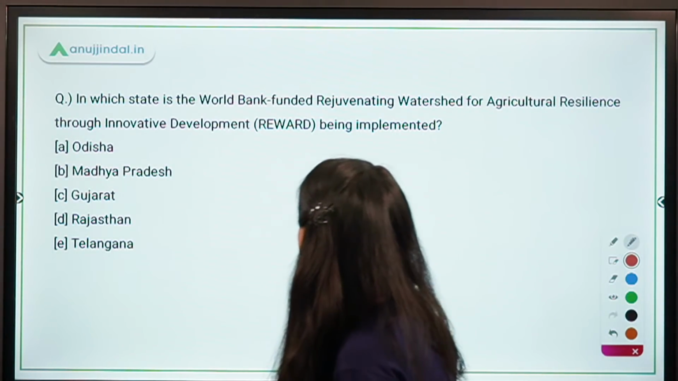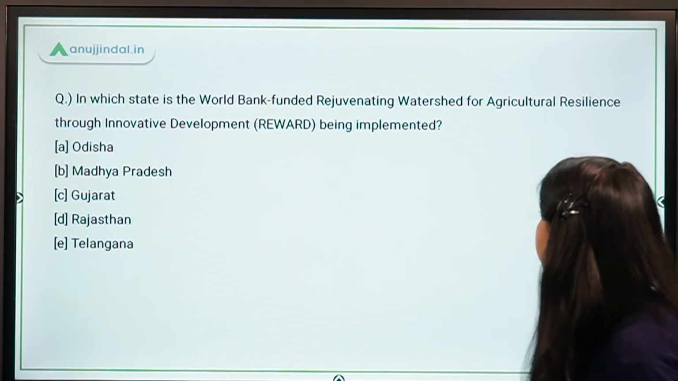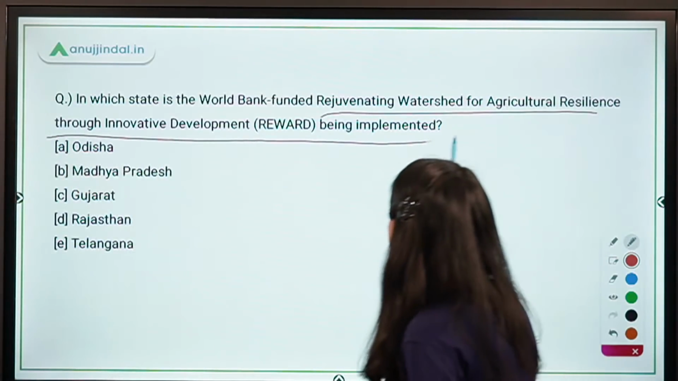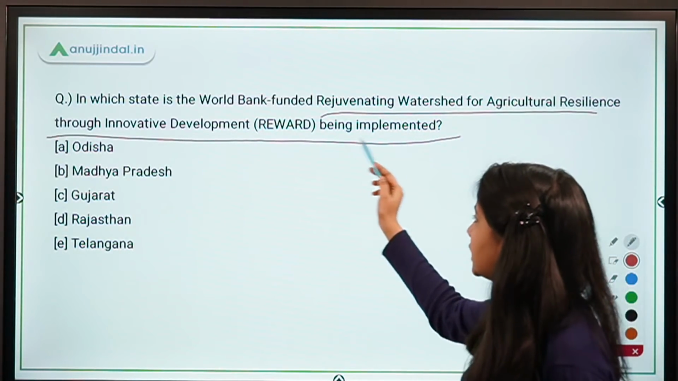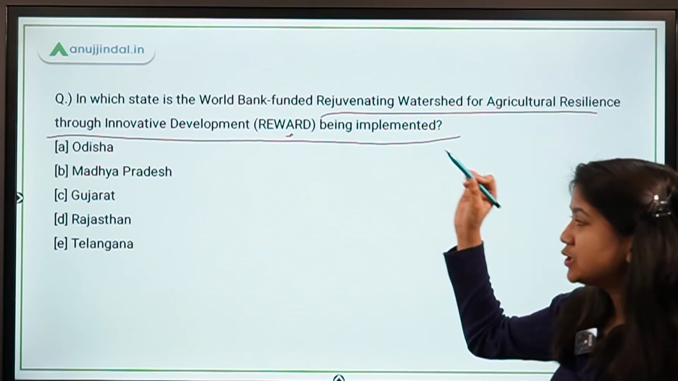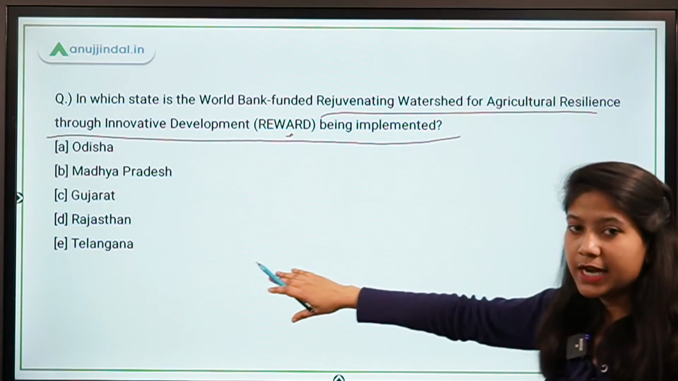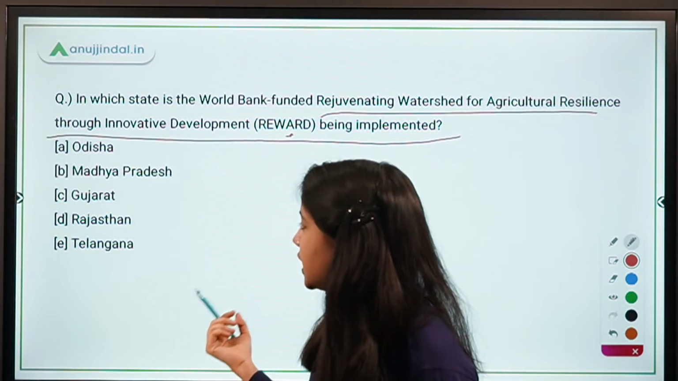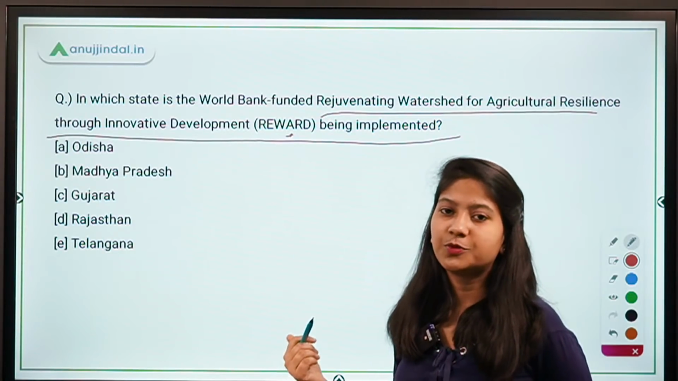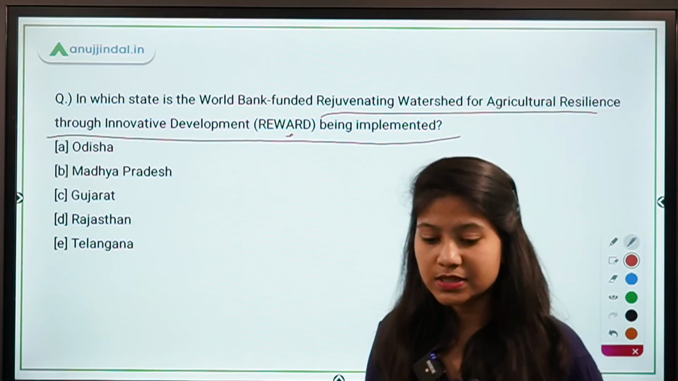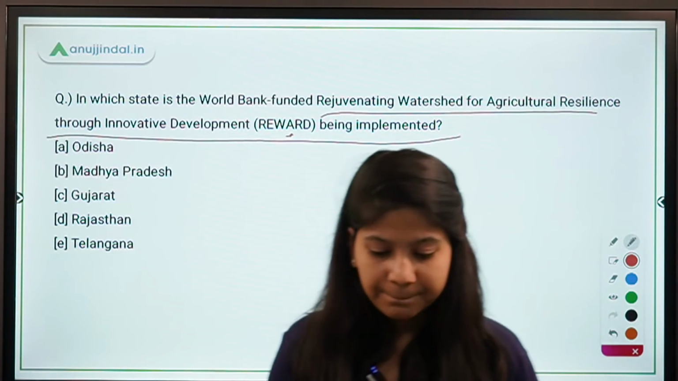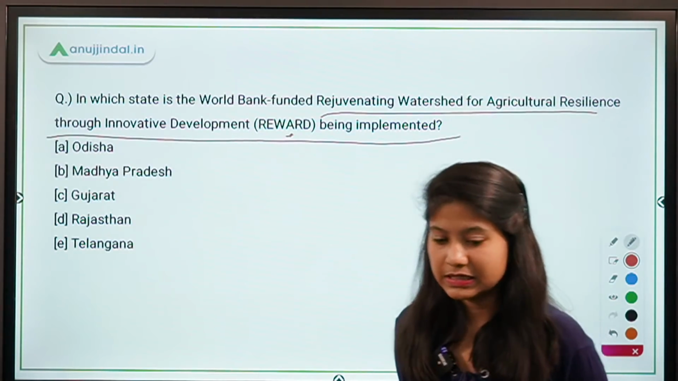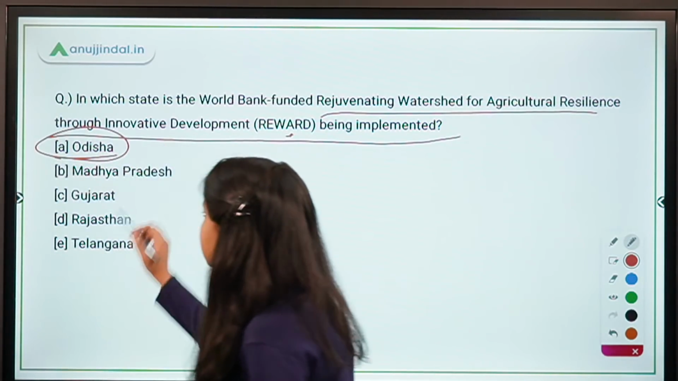In which state is the World Bank funded Rejuvenating Watershed for agricultural resilience through innovative development project being implemented? So basically this REWARD project is being implemented in one of the states from the options. So which state is it? You have Odisha, Madhya Pradesh, Gujarat, Rajasthan and Telangana in the options. Which one is the right answer? Guys, do you know the answer of this question? Okay, so many of you know the answer. It's Odisha. Absolutely right guys.